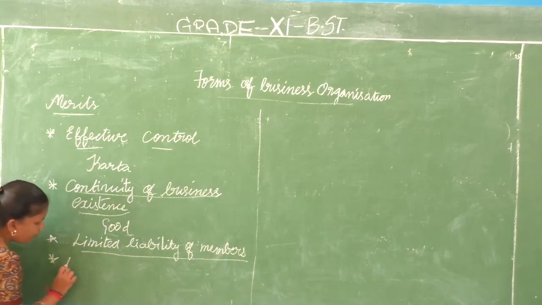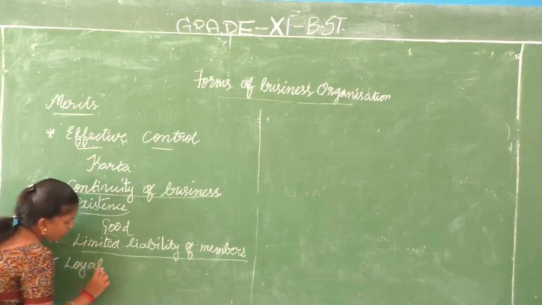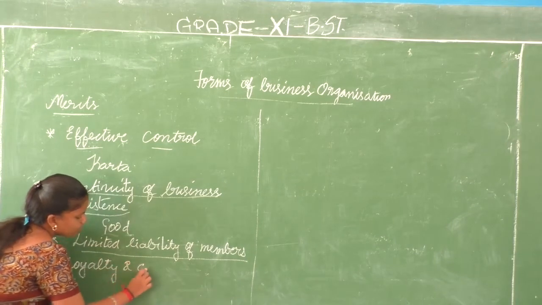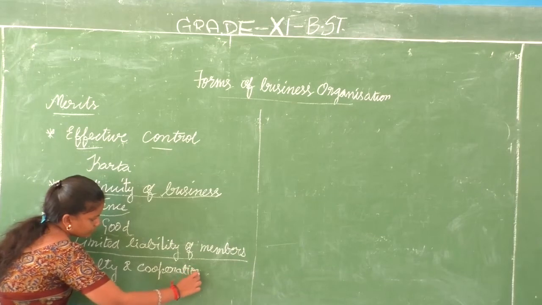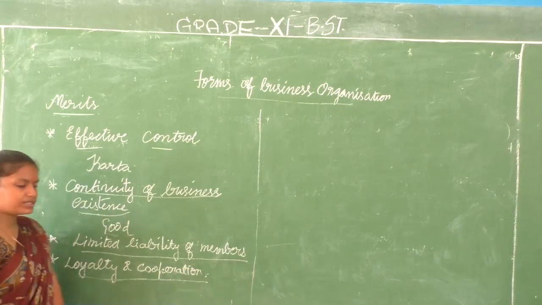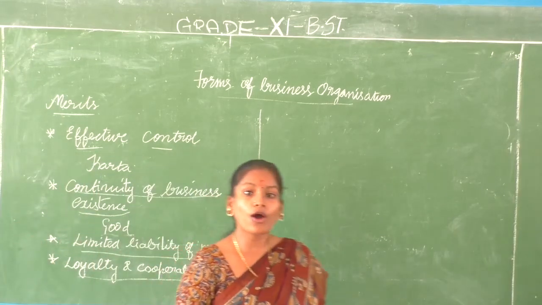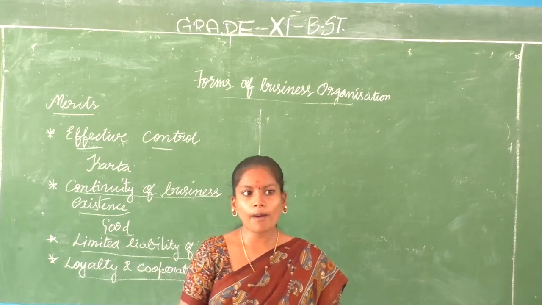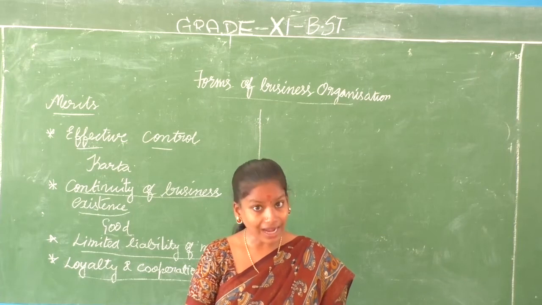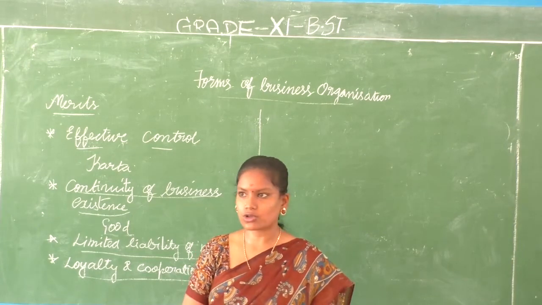The last point is loyalty and cooperation. It's a family. So when it is family, the cooperation is really good, really higher compared to other forms of business organization.